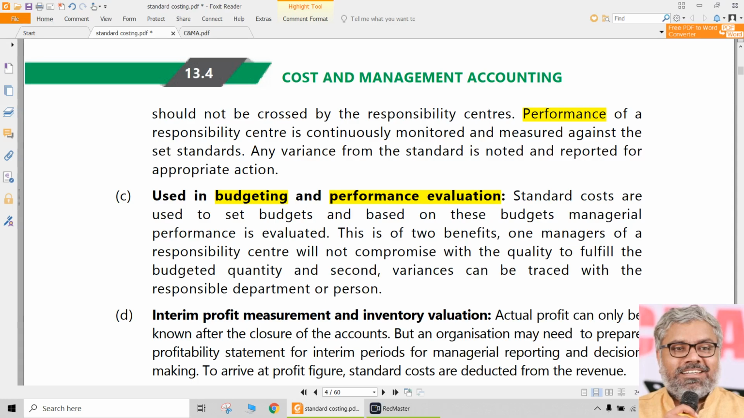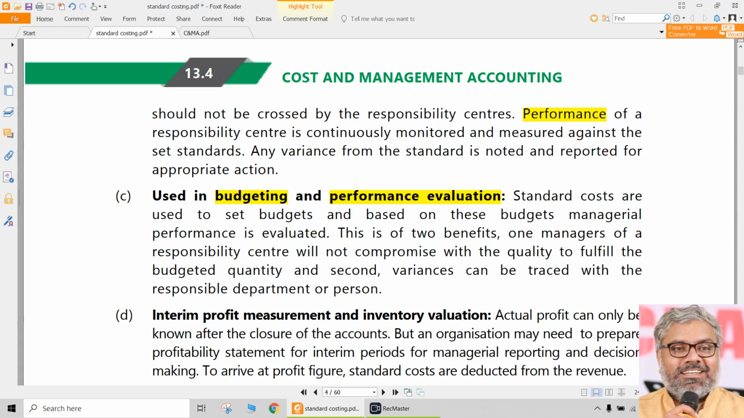But private organizations will have performance targets to be achieved, and evaluation of performance of any employee will be done by checking whether the actual performance is matching with the standard performance or not.